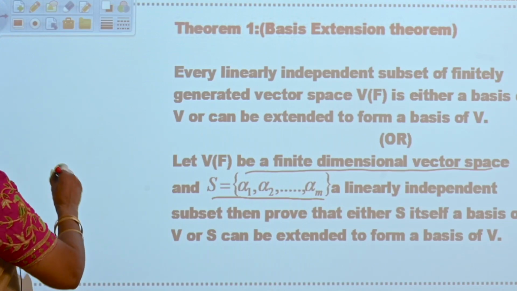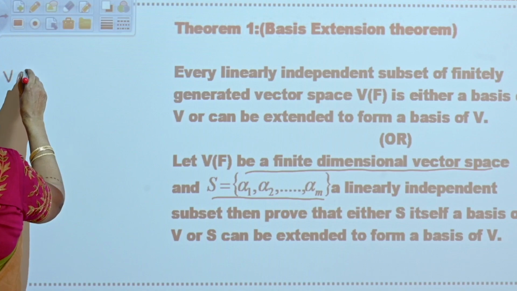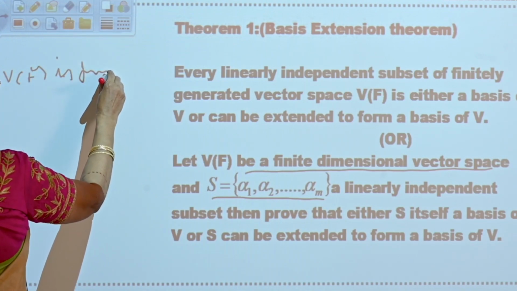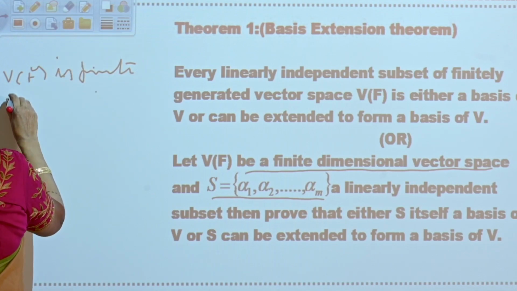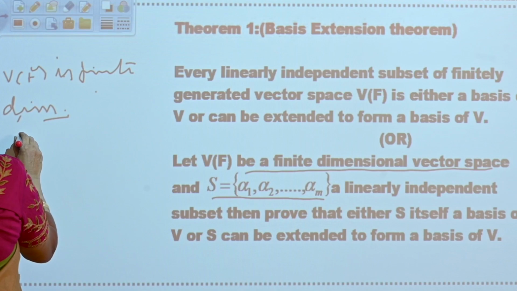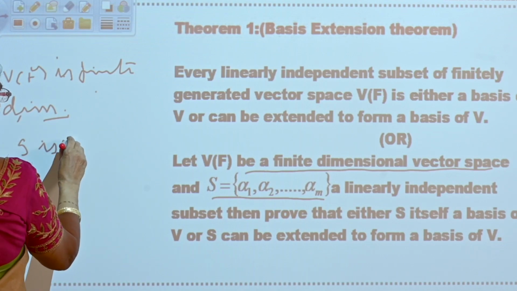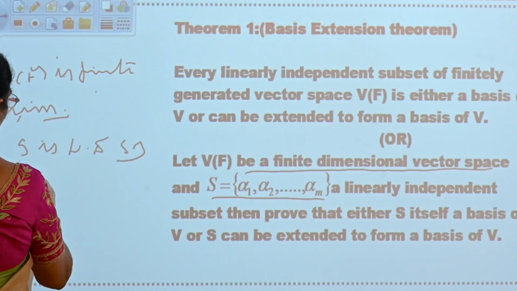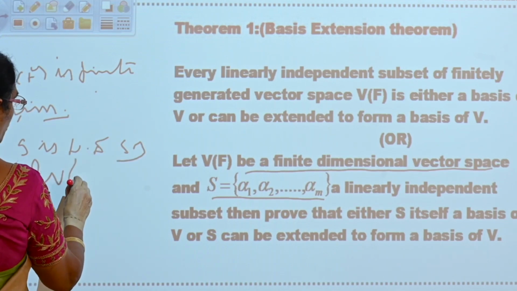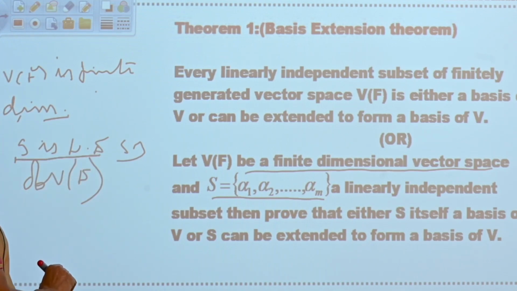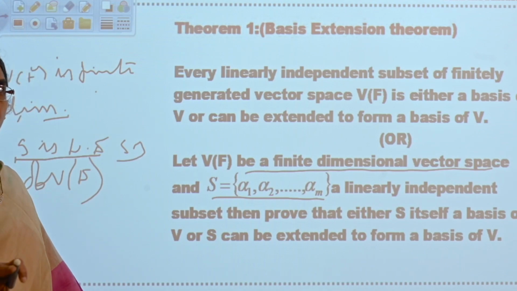Now see here, what is V? V of F is finite dimensional. What is S? S is a linearly independent subset of V of F. Now what you have to prove? Either S itself is a basis or S can be extended to form a basis.